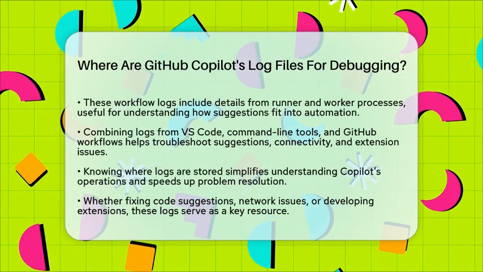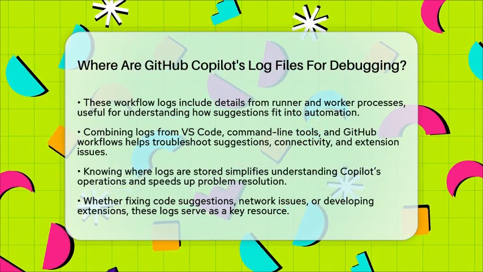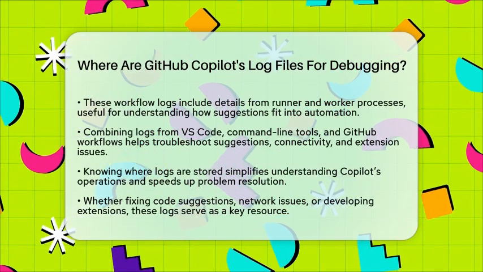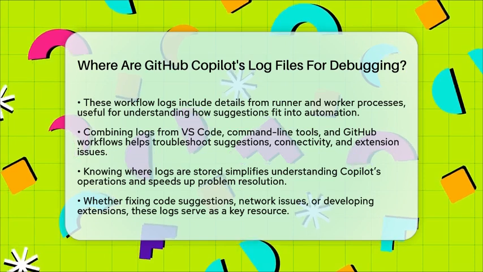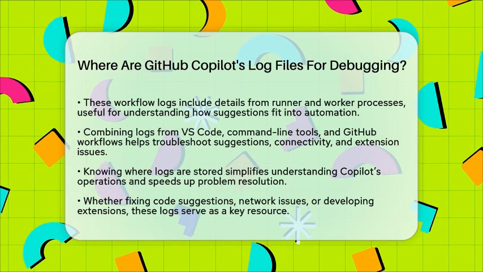In practical terms, when you're coding with Copilot in Visual Studio Code, setting the log level to trace and reviewing the output panel logs is a good first step. If you're developing custom extensions, running the command line debug tool with the right flags will give you the detailed info you need. And for workflow troubleshooting, combining the insights from GitHub's workflow logs with Copilot's suggestions can speed up fixing issues.